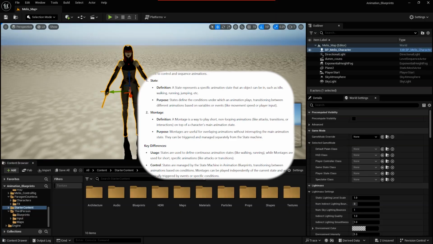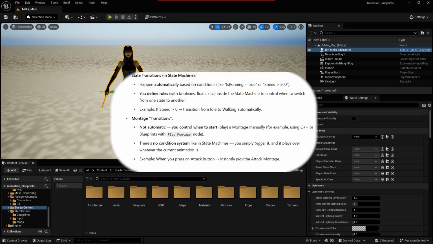Key difference: usage. States are used to define continuous animation states like walking, running, while montages are used for short specific animations like attack or transitions. Control: states are managed by the state machine in the animation blueprint, transitioning between the animations based on conditions. Montages can be played independently of the current state and are typically triggered by events or specific conditions.